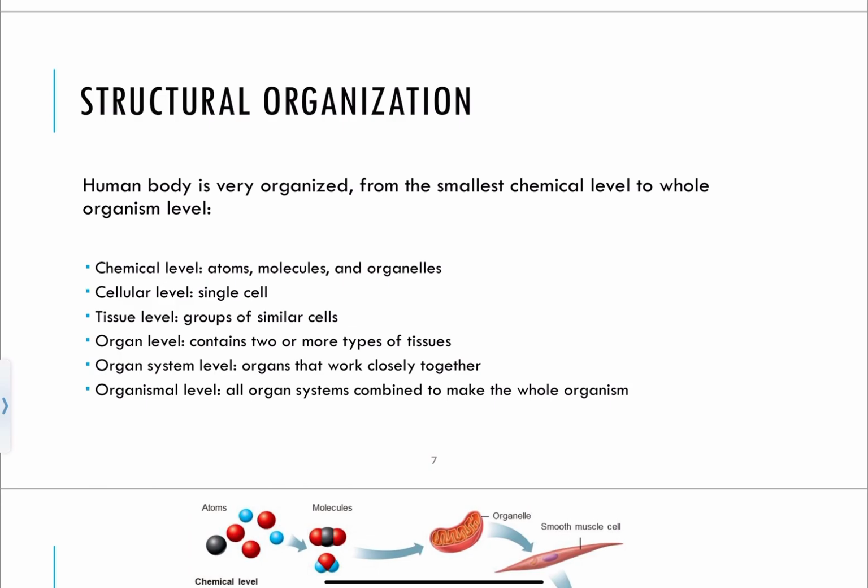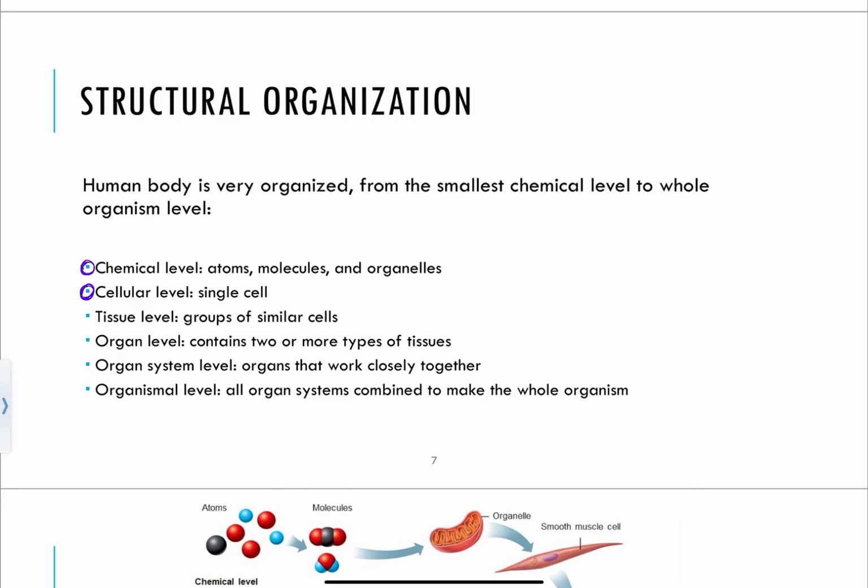So, when we're talking about structural organization, we begin at the chemical level. We're going to talk a lot more about this when you hit chapter two, which will be on the next lecture exam, because things that are included within the chemical level are your atoms. Atoms come together and make up molecules, and then we bring together several molecules to make up organelles. Then, once we have organelles, we can make up cells. And the cell is actually the smallest unit of a living thing.